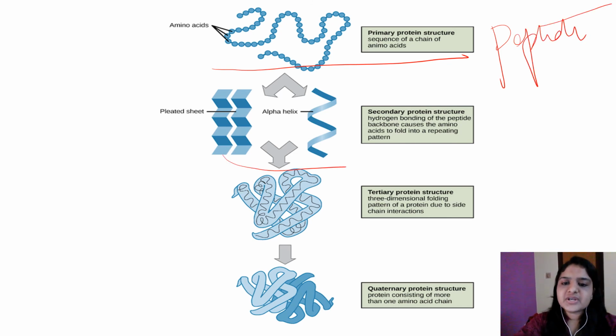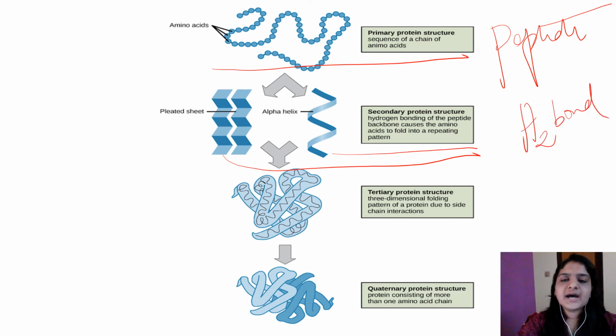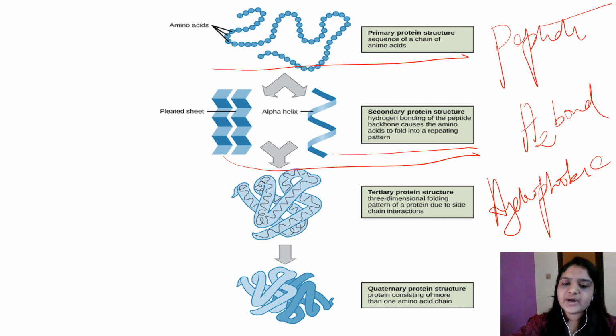So this is the secondary structure. Mainly the bond involved is the hydrogen bond. Apart from that, other electrostatic interactions and ionic bonds are also involved. Then tertiary structure involves the three-dimensional structure of proteins, and the main bonds involved are the hydrophobic interactions. In quaternary structure also the main bonds involved are the hydrophobic interactions, hydrogen and ionic bonds.